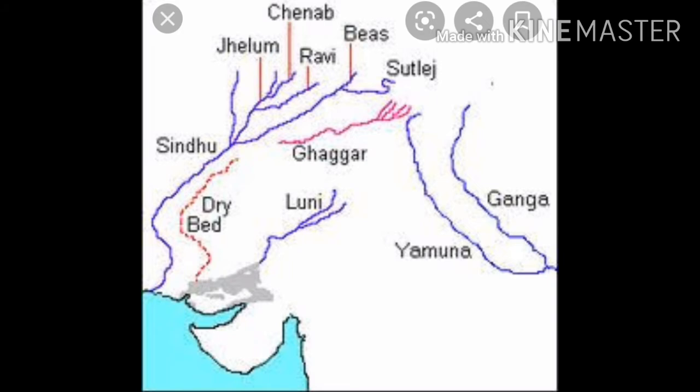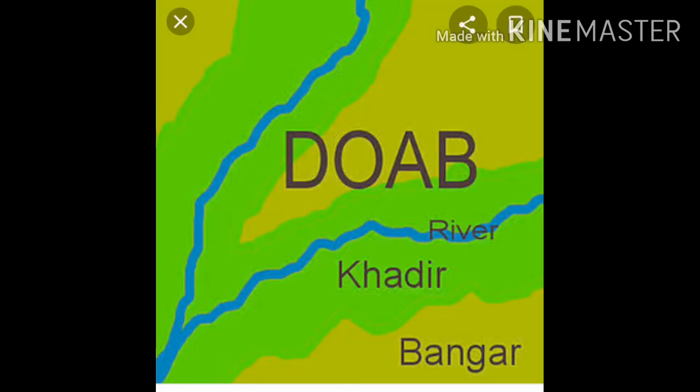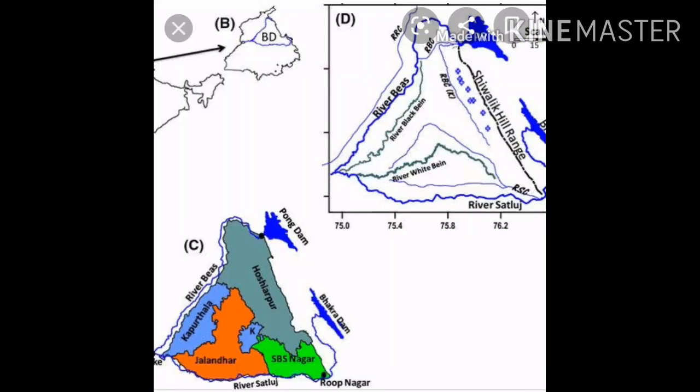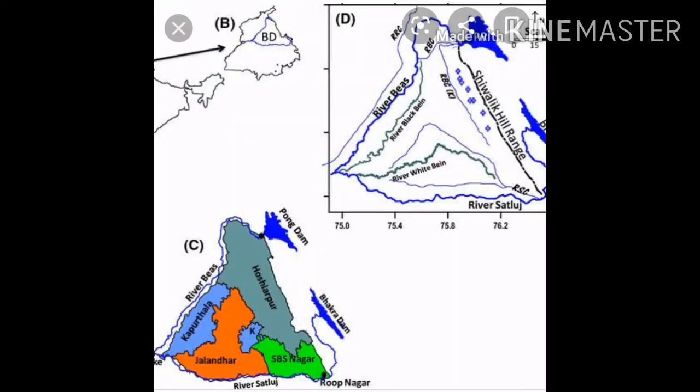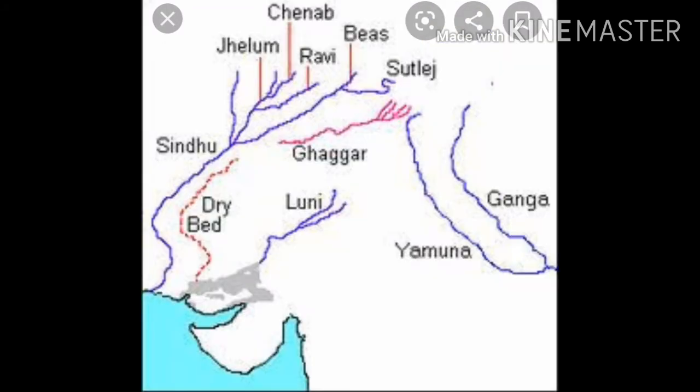Next point, generally a region between two rivers is called doab. Doab means what? Do means two and ab means water. But if we talk about five rivers, then what will we say? Five means Panch and ab, Punjab. So a region between two rivers is called doab, and the plain which is formed by five rivers is called Punjab, Panch plus ab. Most of this plain is in Pakistan. The rivers I just named, Jhelum, Chenab, Ravi, Beas and Satluj, have most of their part in Pakistan, and even half of Punjab is also in Pakistan.